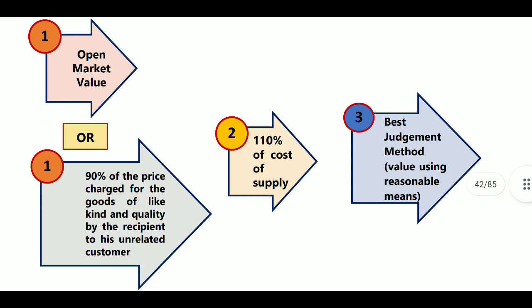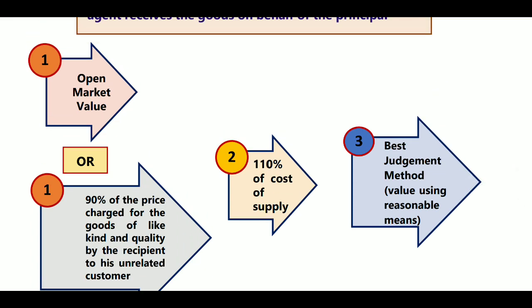First we will see the 2 options. For the first one, if there is an open market value, we can take the open market value, or we have another option, that is 90% of the price charged for goods of like kind and quality by the recipient to his unrelated person. Whatever is being charged to the unrelated person, take 90% of it, whichever option you choose. Or the second option is, if open market value is not provided, go for Rule 30, that is 110% of cost of supply. If Rule 30 is not available, go for Rule 31, that is the best judgment method, valuing using reasonable means.